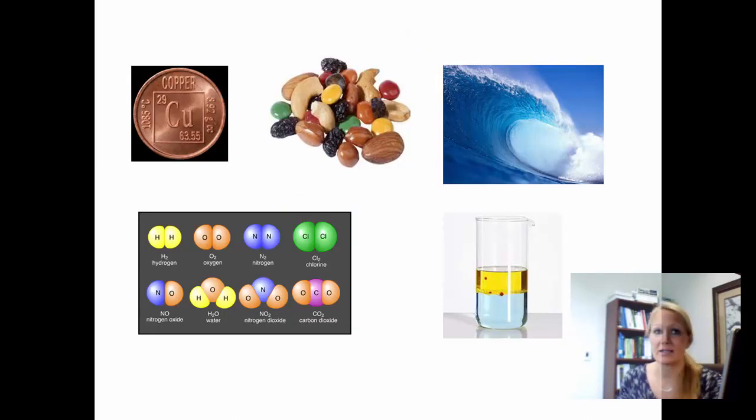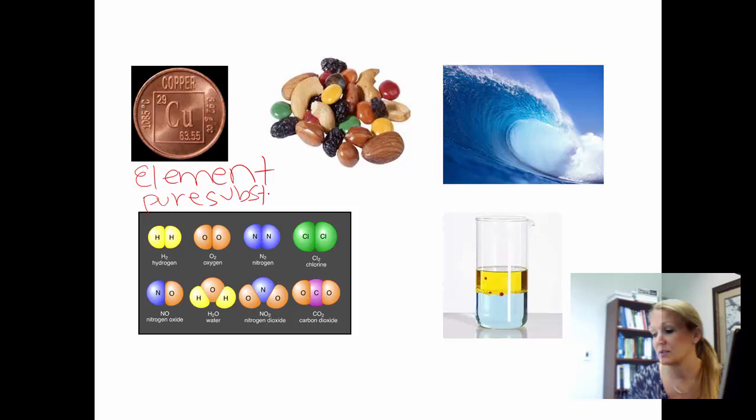All right, so here's some practice. In these videos I'm trying to explain the concepts, but then do some problems or examples that can help you. So here we've got copper. It's showing us the element copper, giving us its atomic number and everything, but it's a penny, of course. We are going to label it, and you can pause the video if you want to do these yourself. But this is an element. It's on the periodic table, so that classifies it as a pure substance.